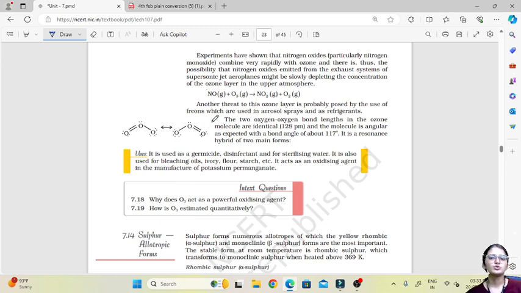Now many experiments have shown that nitrogen oxides combine very rapidly with ozone, and there is a possibility that nitrogen oxide emitted from the exhaust system of supersonic jet aeroplanes might be slowly depleting the concentration of ozone in the upper atmosphere. Another threat to ozone is the use of freons, which are used in aerosol sprays and refrigerants. That's why our ozone layer is depleted.